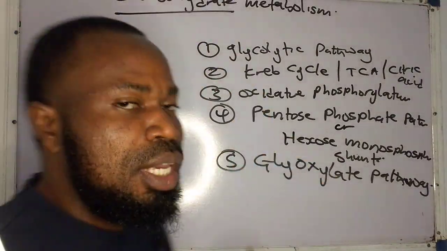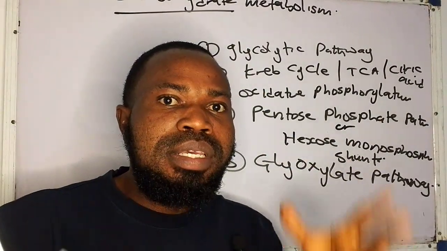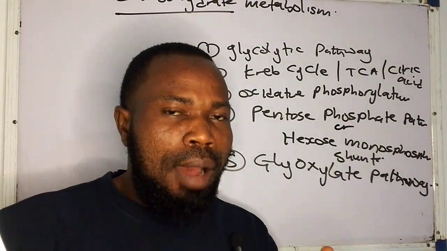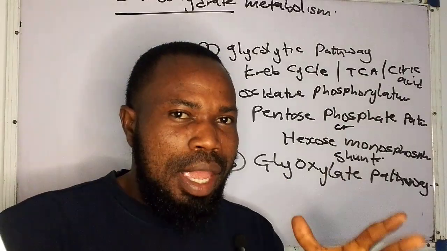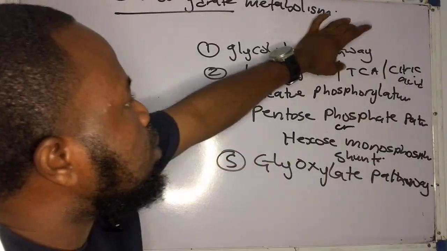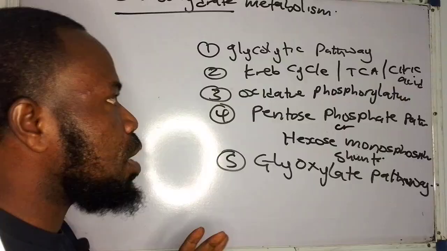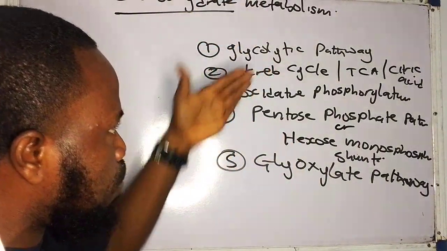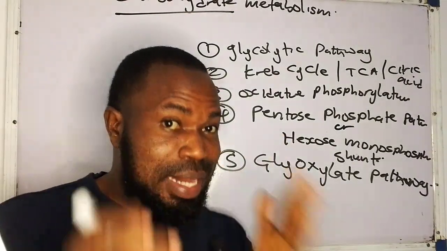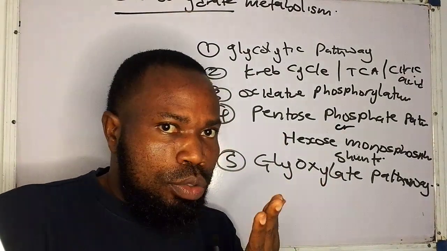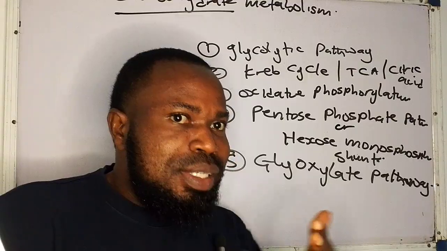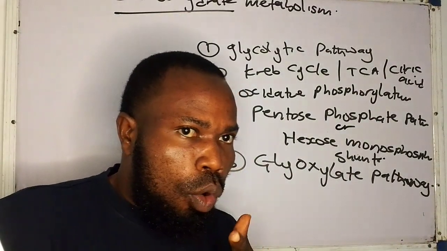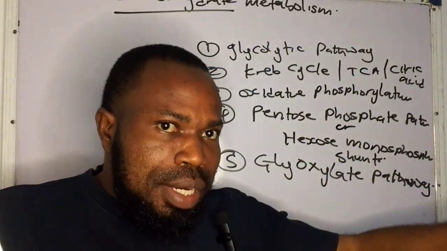All these pathways are what we're going to be breaking down in this series of videos with Mosjaro. So, the metabolism of carbohydrate, that means carbohydrate biochemistry. Quickly, we need to start with the first one, the glycolytic pathway. Again, I need to repeat: if you are looking at any of these pathways, what you should put at the back of your mind is where it occurs. When I say where it occurs, I mean in the cytoplasm or in the mitochondrion, the organ where it occurs. Is it the liver? Does it occur in the kidney?